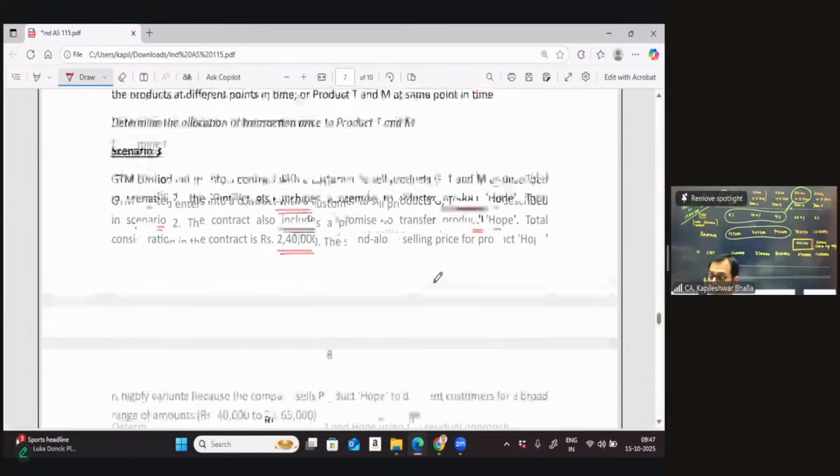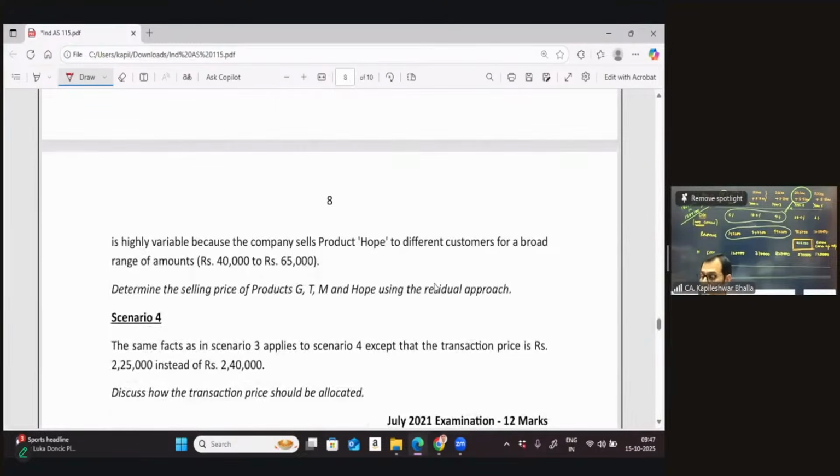And we're also given the standalone prices of the company Hope. It says it is in a range of 40 to 65. So what is the average at which the Hope is sold? If I consider the average of this range, then what is the average price in this case? 65 plus 40 divided by 2, the averaging is coming to 52,500.